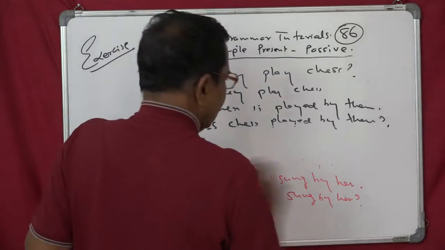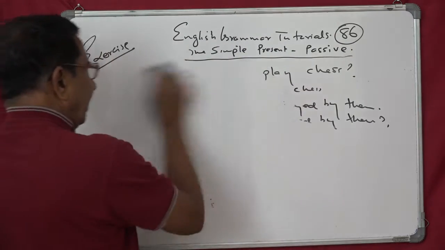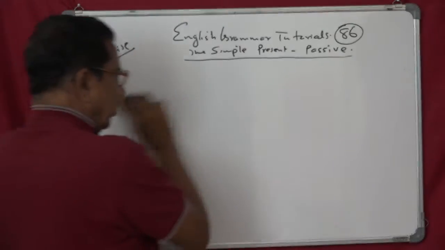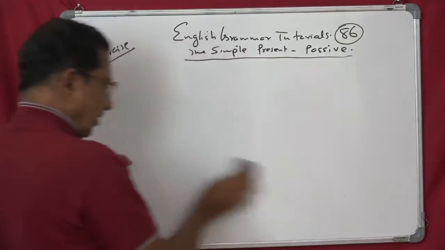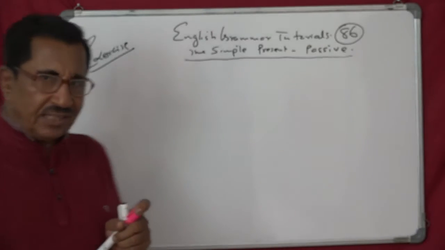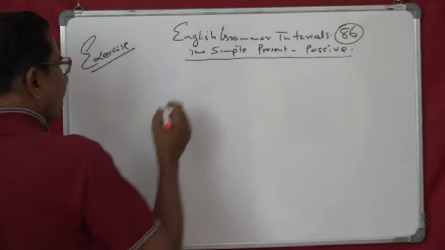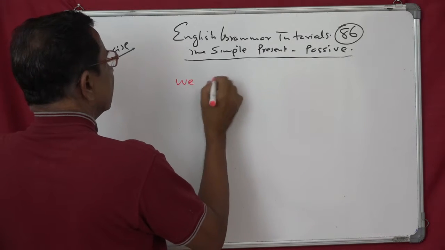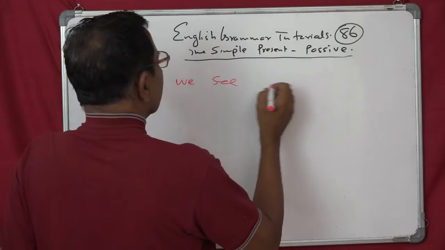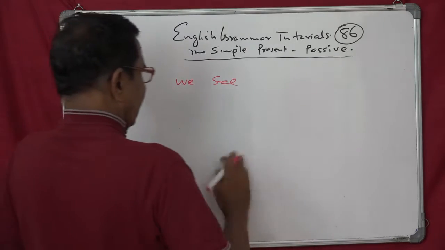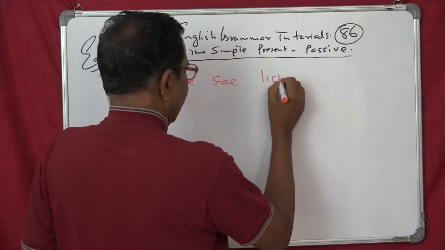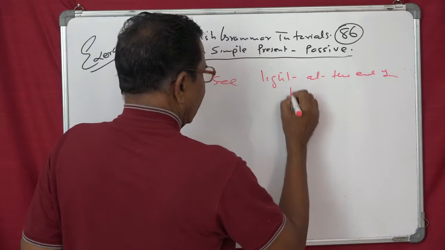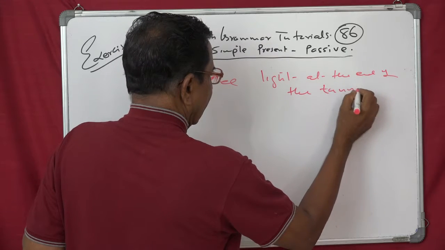Alright? So let's do one or two more, and then with this we will wind up. Hope that you will become masters of passive in the simple present without any difficulty. Okay? So we will have a simple sentence like this. We see light at the end of the tunnel.